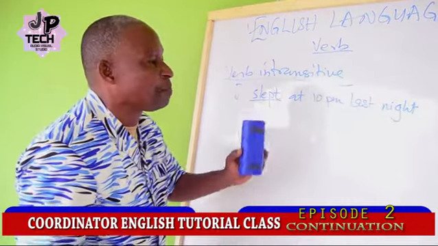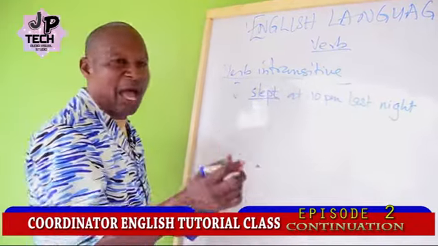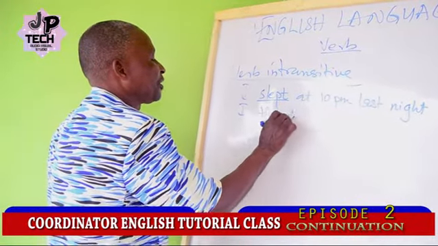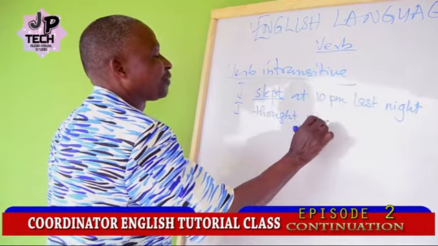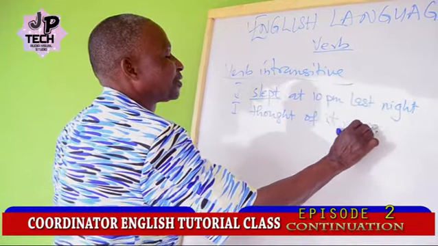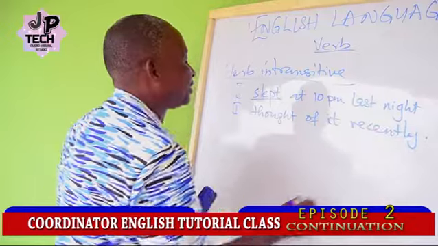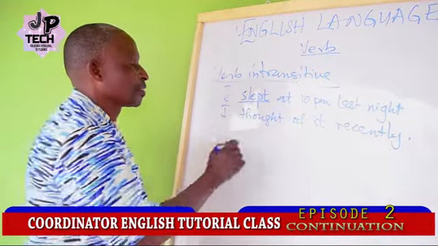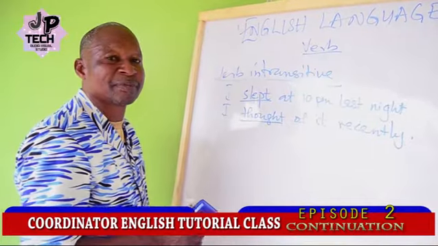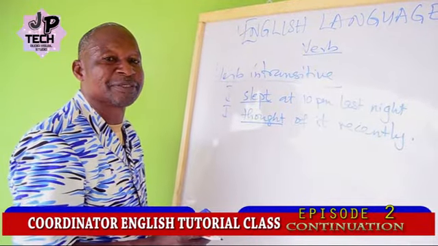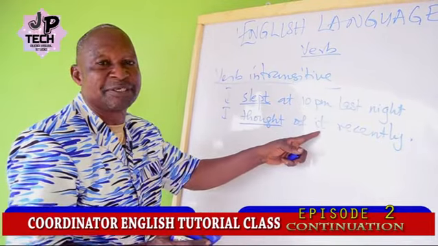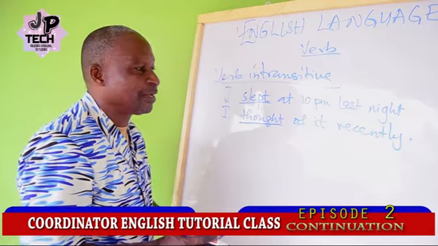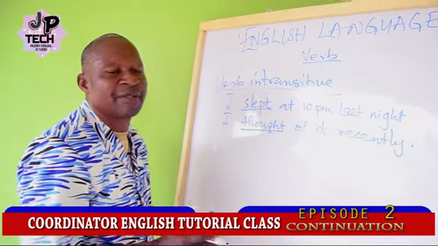I slept at 10 p.m. last night. Another one. I thought of it recently. Thought here doesn't take any object. You may say, what about it? It is an object of the preposition of. It's never the object of the verb thought.